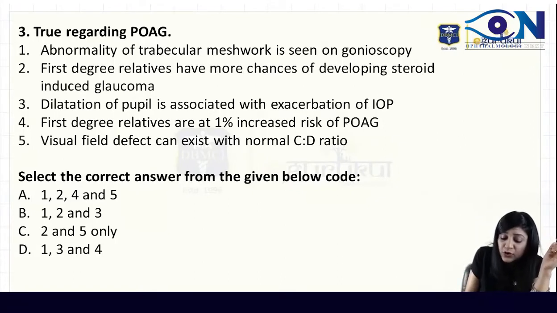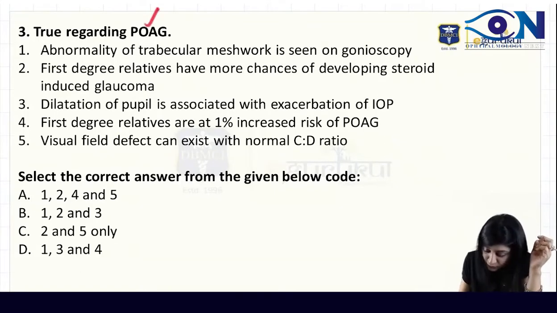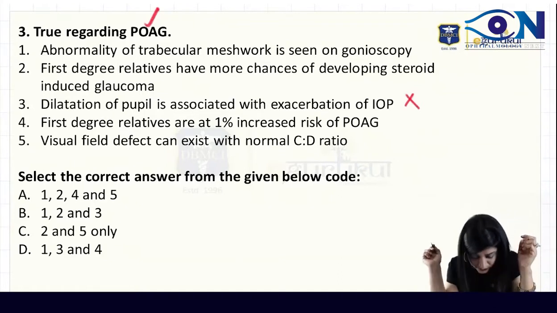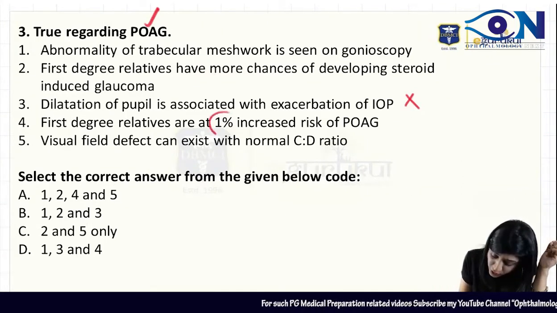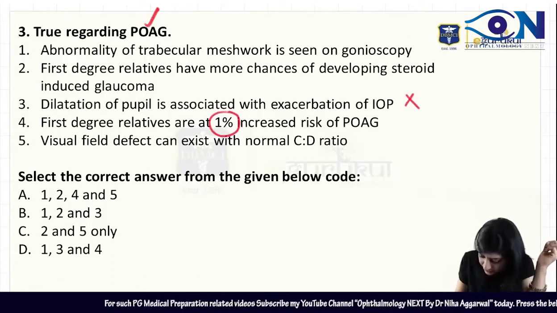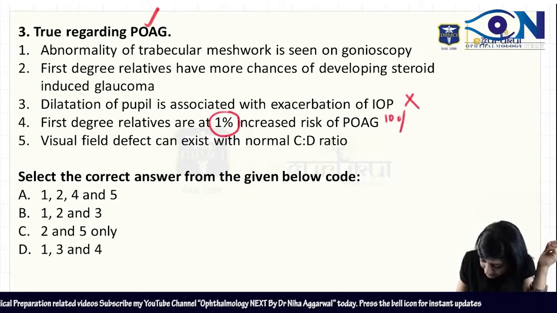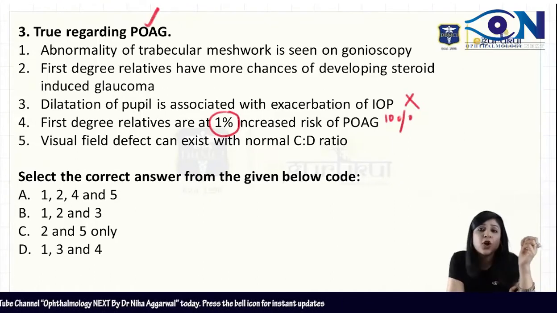So in cases of open angle glaucoma, dilatation of pupil is not actually associated. First degree relatives are at 1% increased risk. This is again wrong. It is not 1%. It is actually 10% increase in the risk of primary open angle glaucoma.